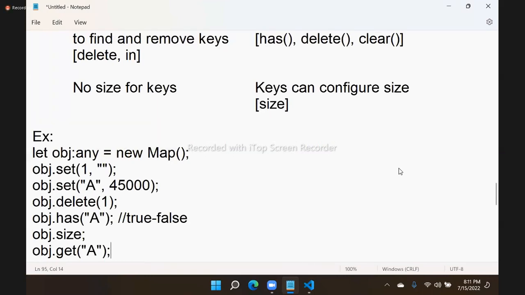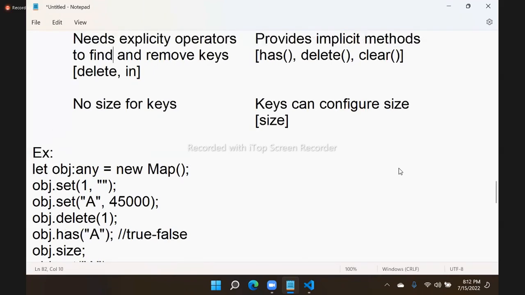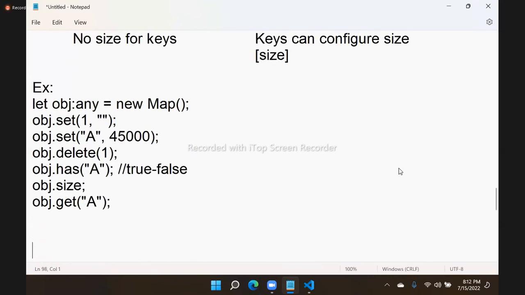But if you are expecting schema-based data with a standard, keys must be only strings. When you are dealing with JSON type data, you already know all keys must be strings only. So this is the difference between map and object. And we don't have any specific data type for maps; we just use any. Right, so that is one option.